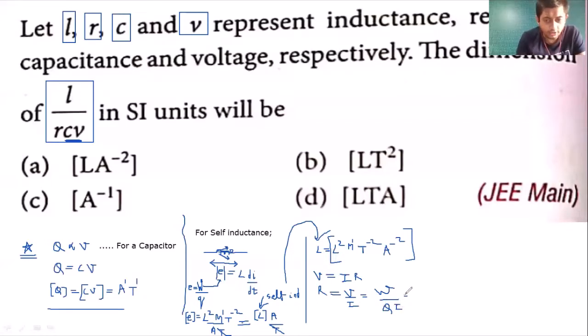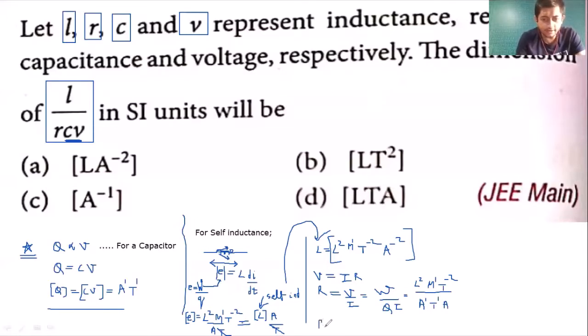So what will be the dimension? Dimension for work done is L^2 M^1 T^-2. That is the dimension for work, divided by Q, charge, A^1 T^1, multiplied by I, again current, so that is A. So you should get L raised to, let me write it below.